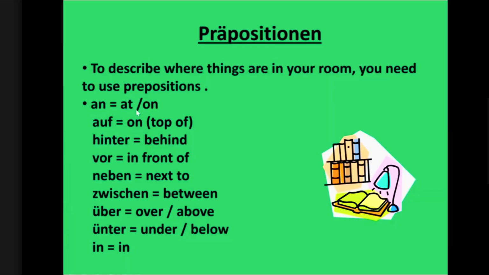An, at or on, at the top of something. Auf, on or top of something. An is at or on. Let's say on the wall. So yeah, it's very adjacent to the wall. Auf, at the top of something. On the table. Yeah, auf dem Tisch.